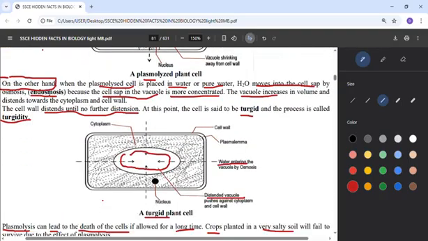Now on the other hand, when the plasmolyzed cell, the one that has lost its water, is placed in a water environment that is pure, with no salt, the reverse will take place. So water will move into the cell sap by what? Endosmosis. Because the cell sap in the vacuole is more concentrated, the vacuole will increase in volume, and that's why you can see this one is bigger. That means it has swollen, it has absorbed water.